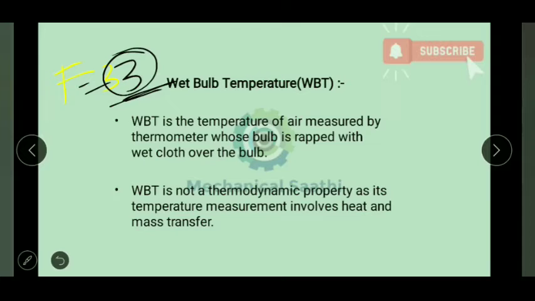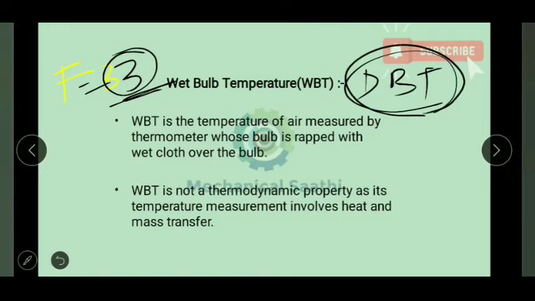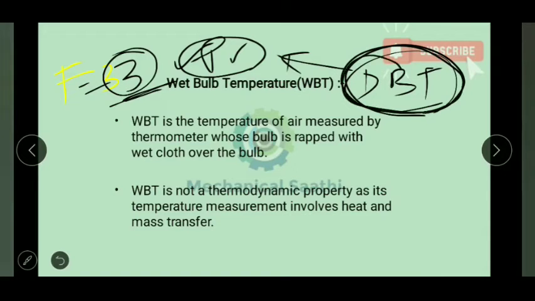Temperature measurement is easy, that we know. So we can measure the DBT, the dry bulb temperature, of any moist air simply by using any temperature measuring instrument. Then the corresponding pressure can also be measured, that is PV, the vapor pressure corresponding to the moist air. If we know the DBT, then we can find the PV. How we'll measure that, we'll discuss later.